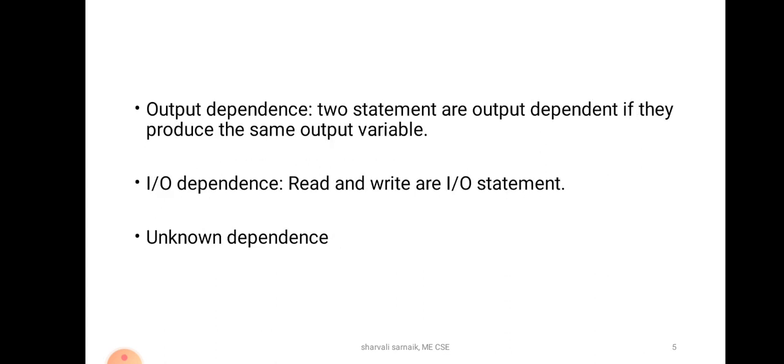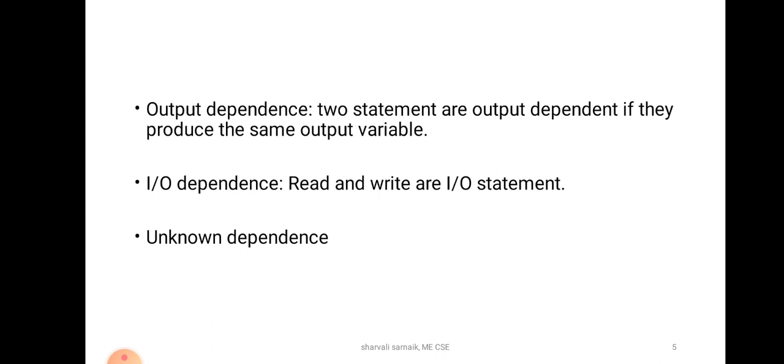Third is output dependence. Here also consider two statements, statement 1 and statement 2, denoted as S1 and S2. Let us see what output dependency is. Two statements are output dependent if they produce the same output variable. If S1 and S2 both produce the same output variable, then we call it output dependence. So both statements should produce the same output variable, that is, a write operation.